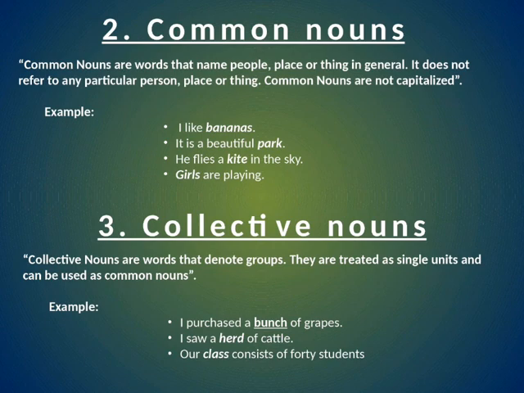Like, it is a beautiful park. Park is a common noun. He flies a kite in the sky. A kite is a common noun. Girls are playing, so girls are common nouns.